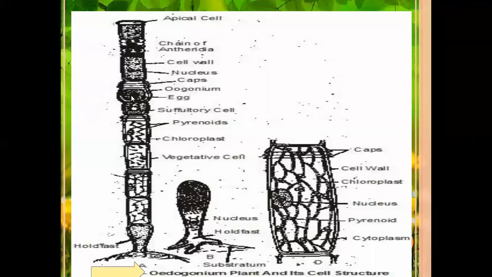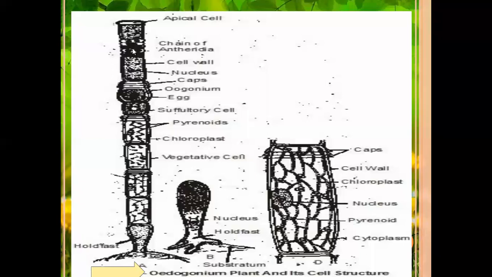So these algae are called Edogonium. Swollen structure reproductive organs are present in the filaments. The swollen structures are mainly oogonium, the female reproductive organs. Below the oogonium, a basal cell is present, called the suffultory cell.